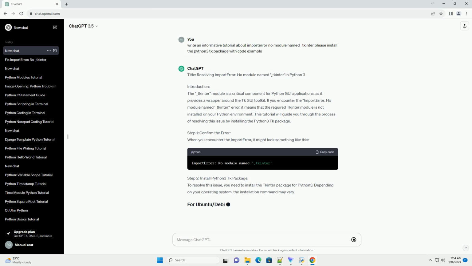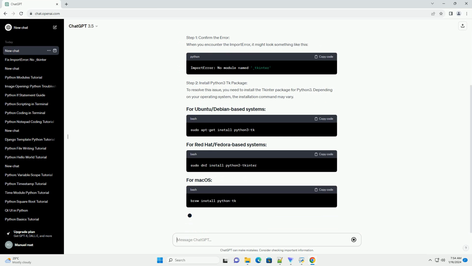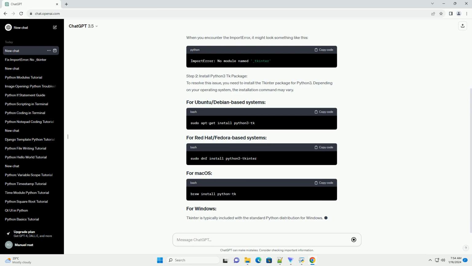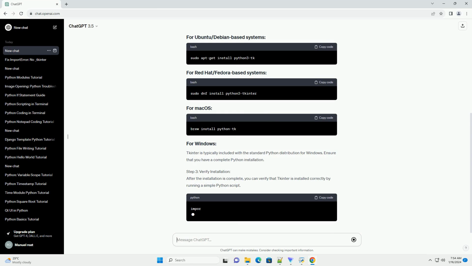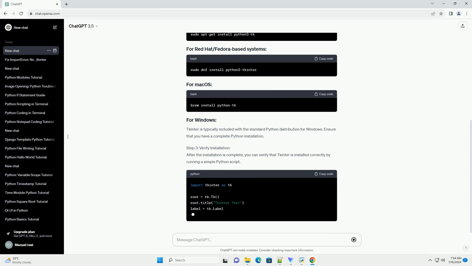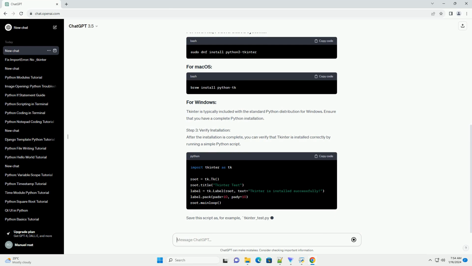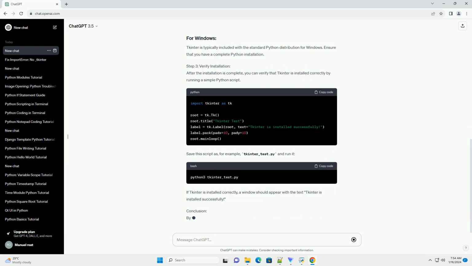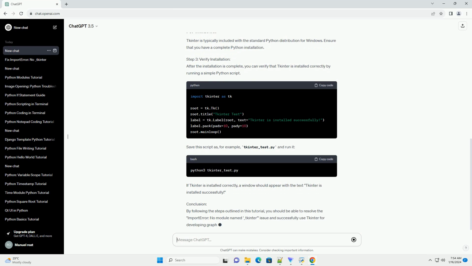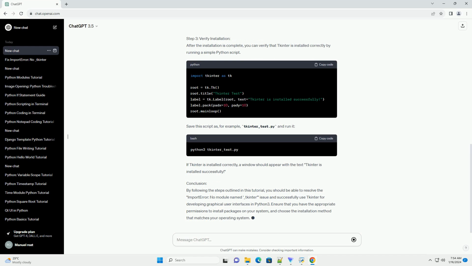Step 1. Confirm the error. When you encounter the ImportError, it might look something like this. Step 2. Install Python 3 tk package. To resolve this issue, you need to install the tkinter package for Python 3. Depending on your operating system, the installation command may vary. Tkinter is typically included with the standard Python distribution for Windows. Ensure that you have a complete Python installation.